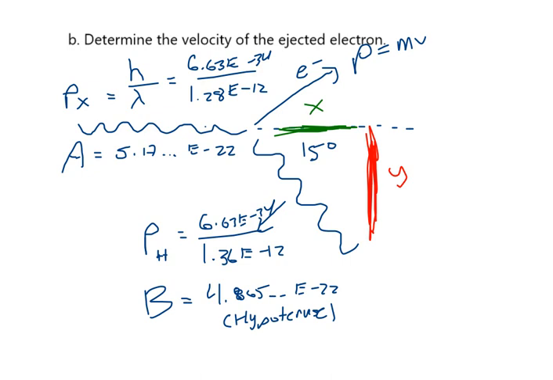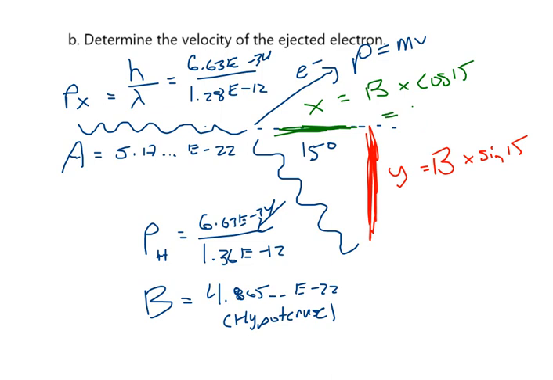If I want to find the x component, I'm going to take letter B and times it by the sine, nope, not sine, cosine of 15. And if I want to find this y component, I'm going to take letter B and times it by the sine of 15. Because this is the hypotenuse. So hypotenuse and opposite is sine, and hypotenuse and adjacent is cosine. Whatever this number is right here, I'm going to calculate x and y. Again, you need to organize this however you can keep track of it well.